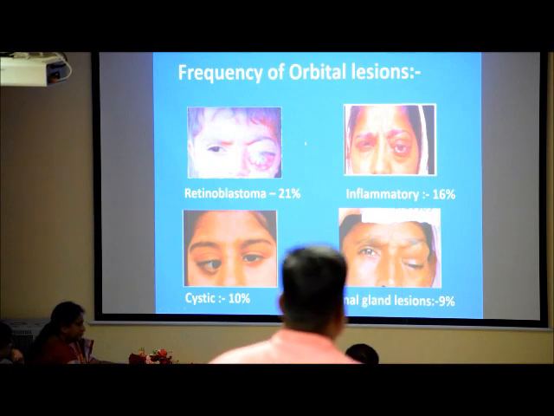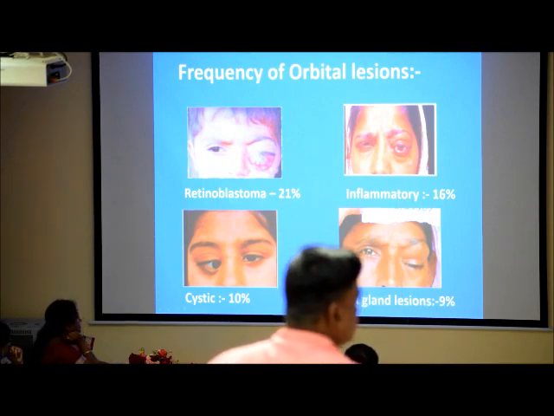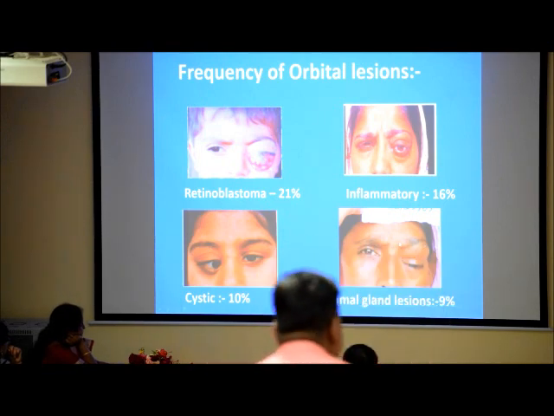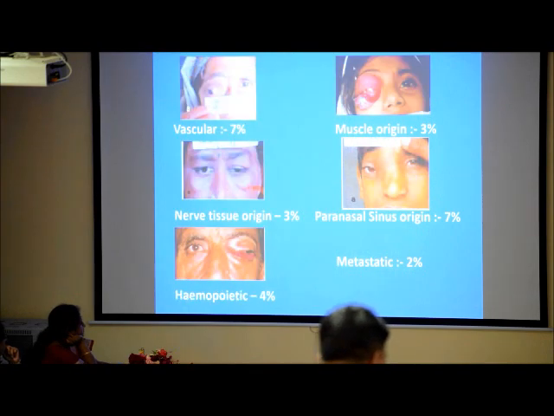Retinoblastoma is most at 21%, inflammatory lesions 16%, cystic lesions 10%, lacrimal gland lesions 9%. Vascular lesions are 7%, muscle origin like rhabdomyosarcoma 3%, nerve tissue lesions 3%, paranasal sinus lesion 7%, metastatic lesion 2%.